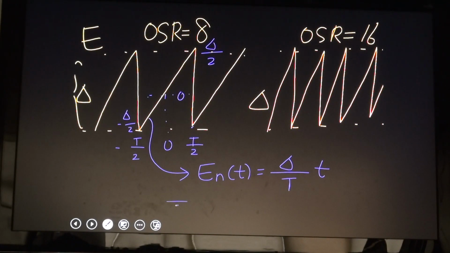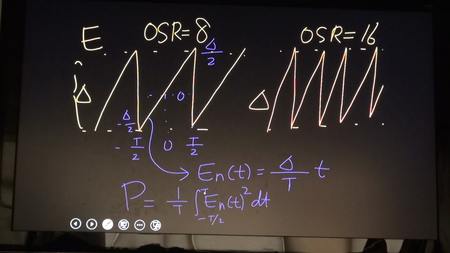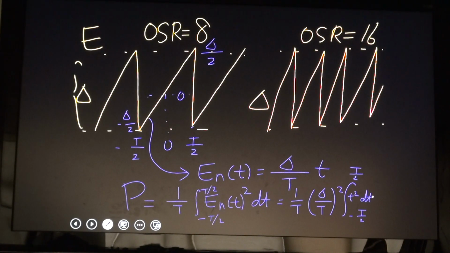The quantization noise power is just e(t) squared between those two time intervals. Then this can be written as delta squared over T, integration from minus half T to half T of t squared dt. You can calculate: t squared integrates to t cubed over 3.